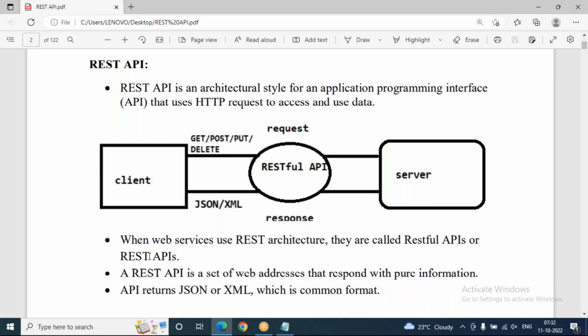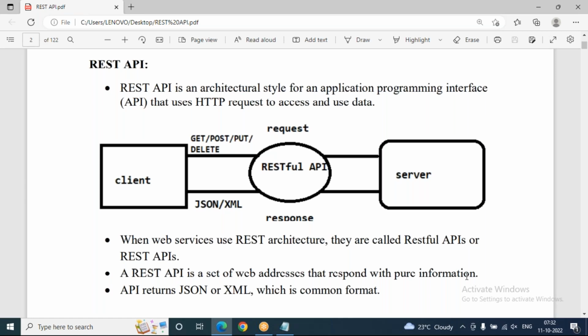Now coming to this, a REST API is a set of web addresses that respond with pure information only. REST APIs will get the response from the server and provide that same response to the respective client only. The API returns JSON or XML, which is a common format for all applications. JSON stands for JavaScript Object Notation.